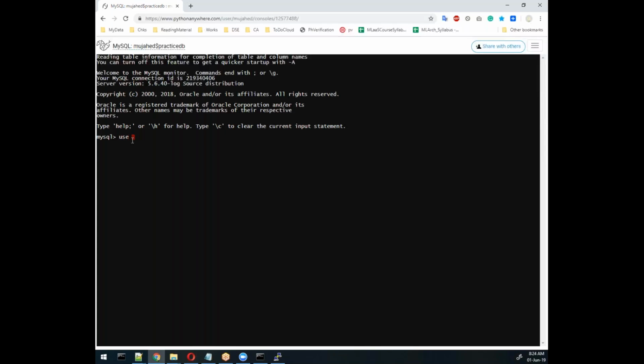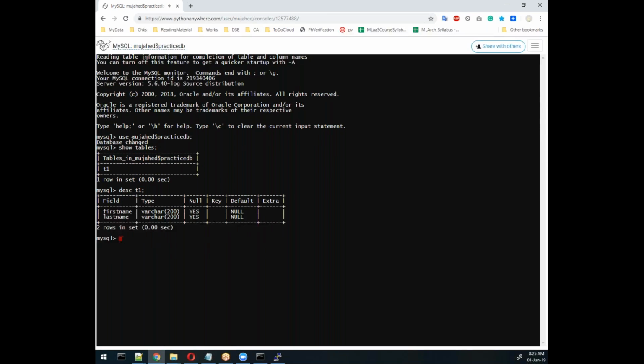The database name starts with the username. This is my username, and here we write the $ sign and your database name. I created practice DB last time, so this is the database name. Show tables, we'll see all tables. Describe T1, so this is my table, starting from T1. So this is the detail. Can we initialize a sample MySQL database here on the fly? Yes, got it. This is possible.